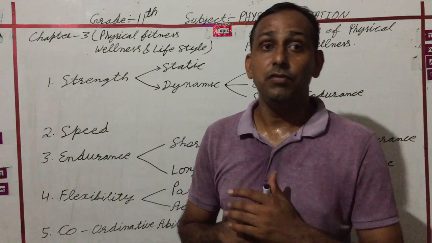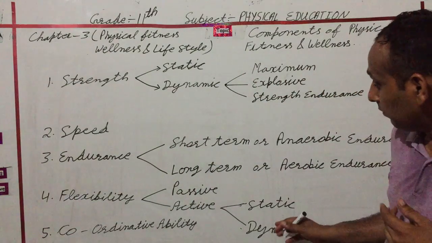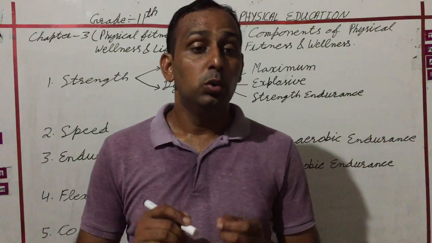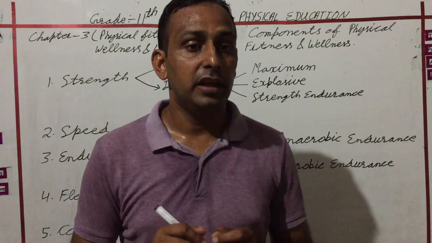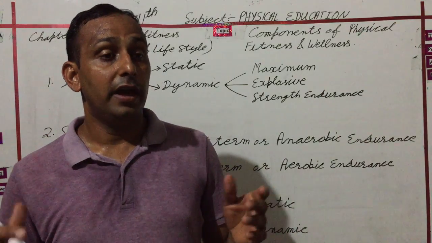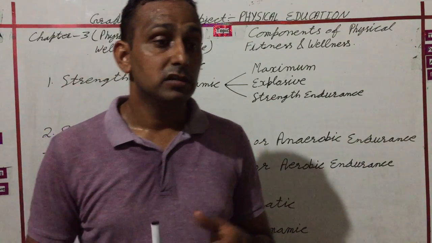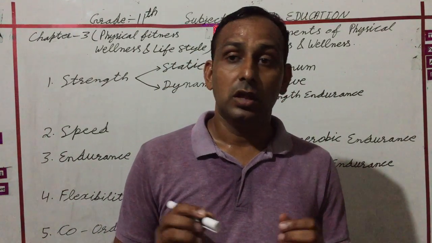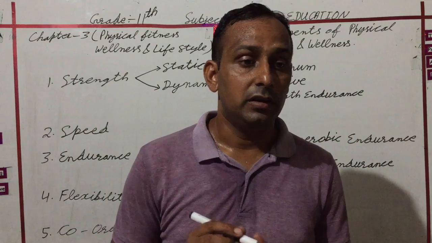Next is active flexibility. Active flexibility is the ability of a joint to move to its maximum range without external help, without any partner. Active flexibility depends largely on passive flexibility.